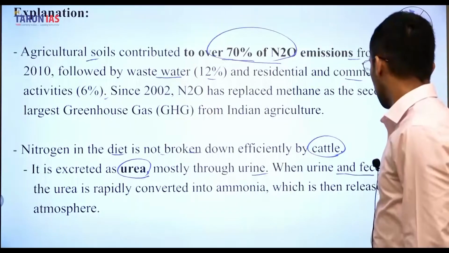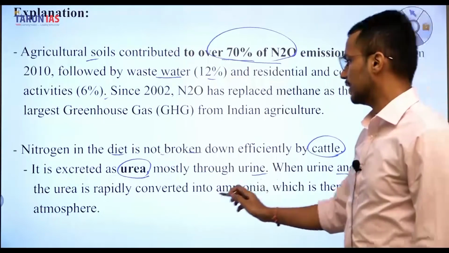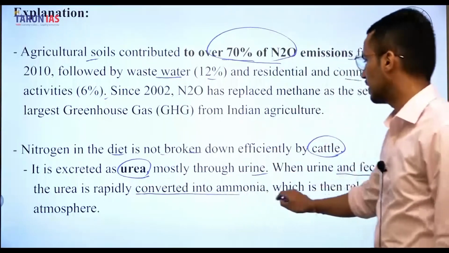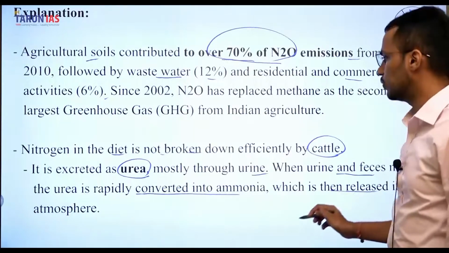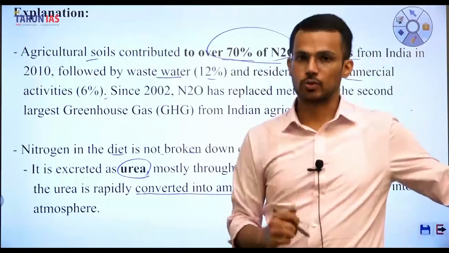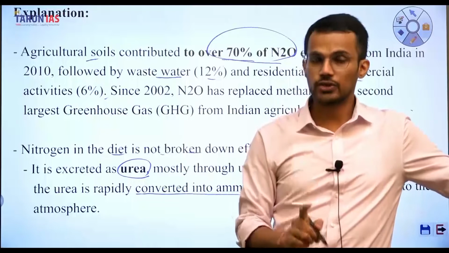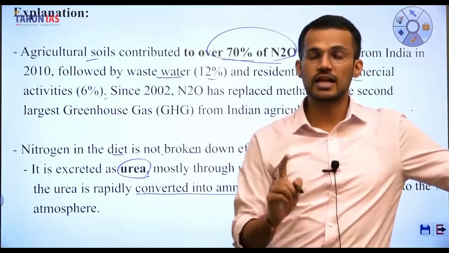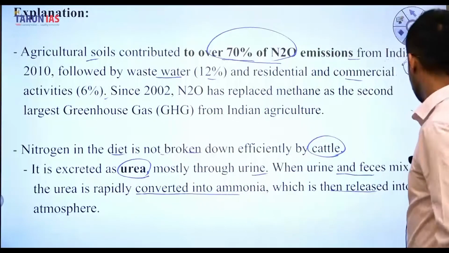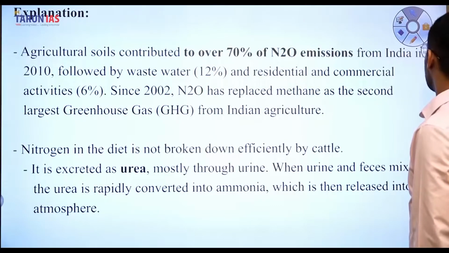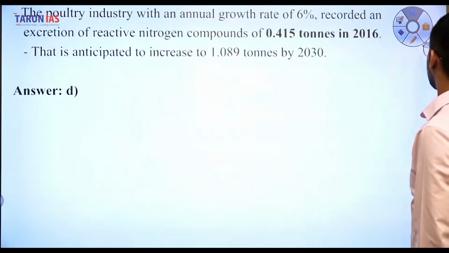When urine and feces mix, the urea is rapidly converted into ammonia, which is then released into the environment or atmosphere. Fine. So ammonia is released as a result of the activities of cattle, and hence even second statement is correct with respect to this question.